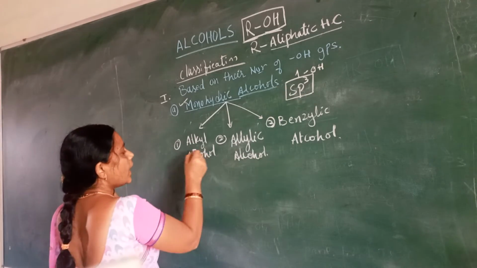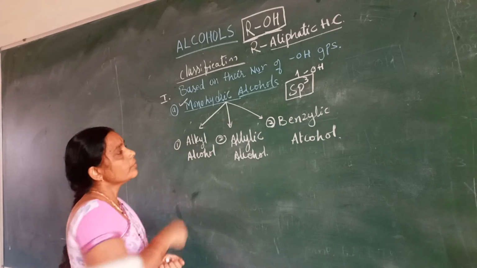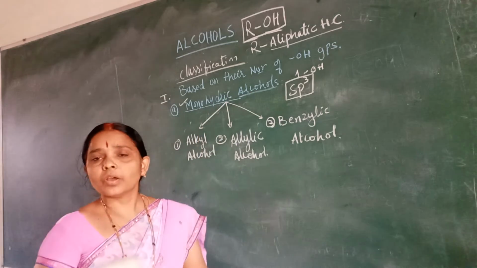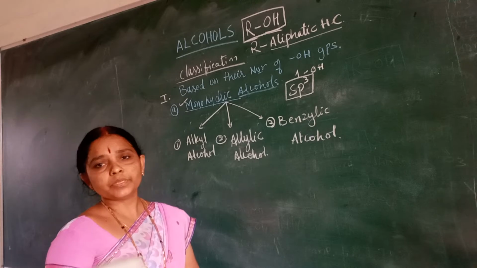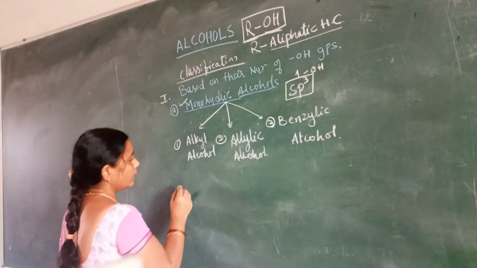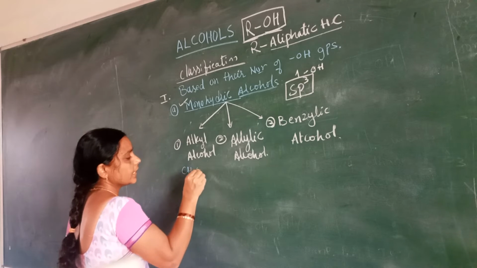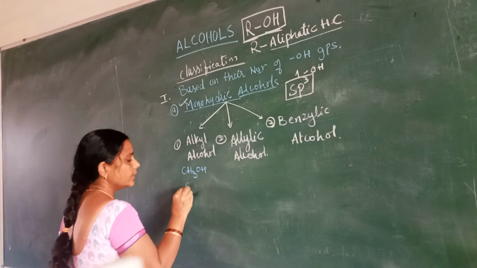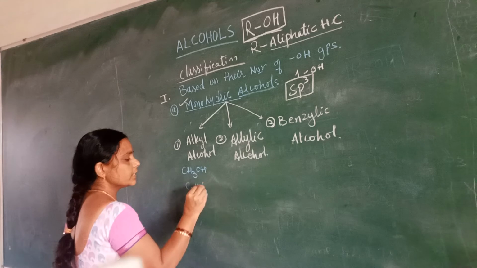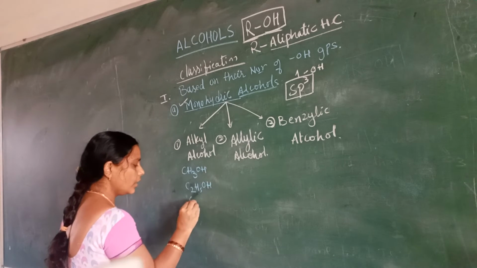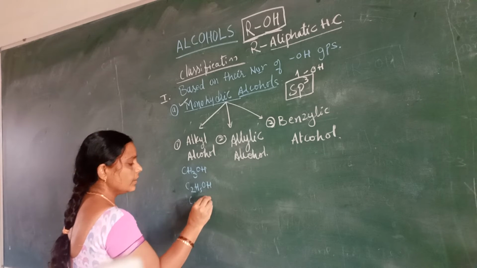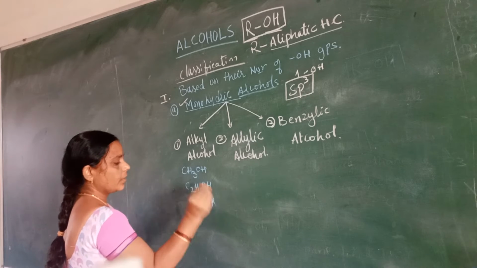Let's learn the alkyl alcohol. In the monohydric alcohols, I have already given the examples of methyl alcohol, CH3OH, then C2H5OH, which is ethyl alcohol, and C3H7OH.